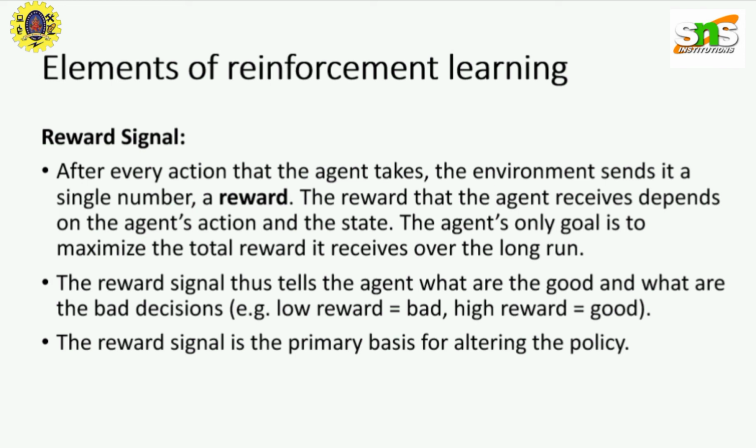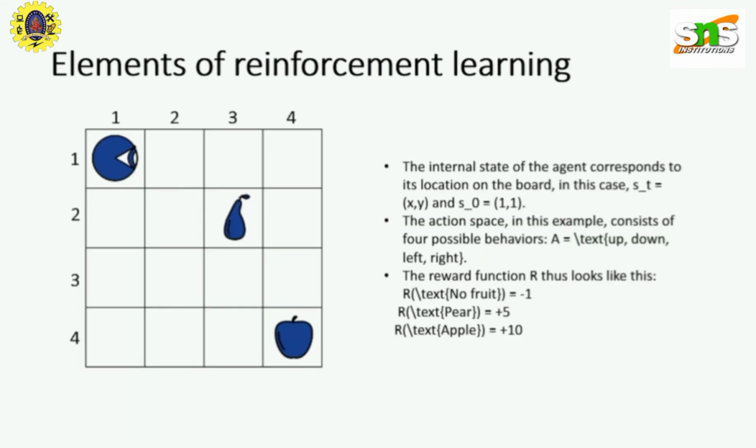Example, -1. In our previous example, the agent, that is the robot, in the location 1,1, corresponding to x and y axis, if it takes an action and goes straight till 1,3 and then turns right, reaches pear, it gains +5 as its reward. And suppose the agent does not stop at 1,3, it moves till 1,4 and then decides to turn right and move till 4,4. It gains the reward of +10 when it reaches an apple. These are just some of the different possibilities to reach an apple or a pear.